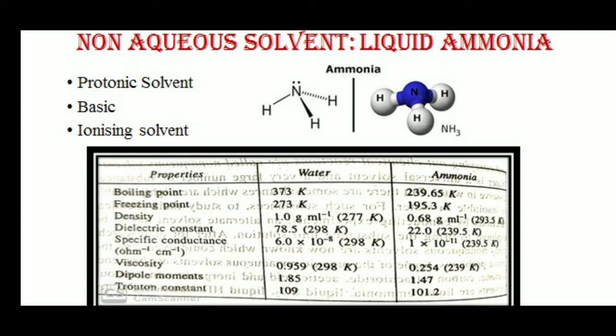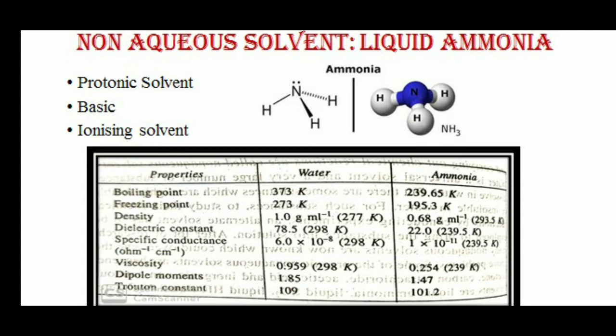Ammonia has 195.3 Kelvin, which is again lesser than that of water, which has 273 Kelvin. If we compare the density, liquid ammonia has 0.68, whereas the density of water is 1.0.